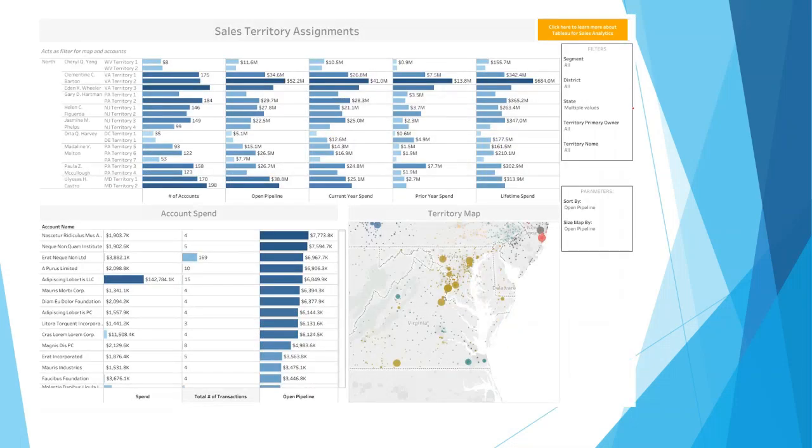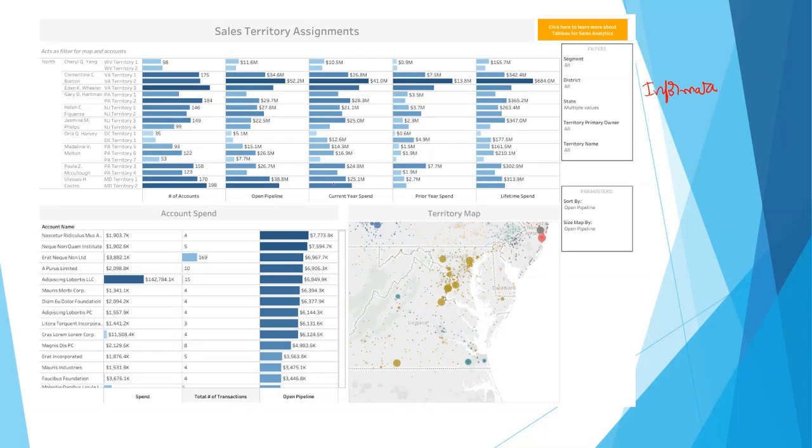Look at this. Again, you can see a lot of information in here. This is a clear data dashboard, right? A lot of information is there. It has a clear layout, multiple useful metrics like the number of accounts.